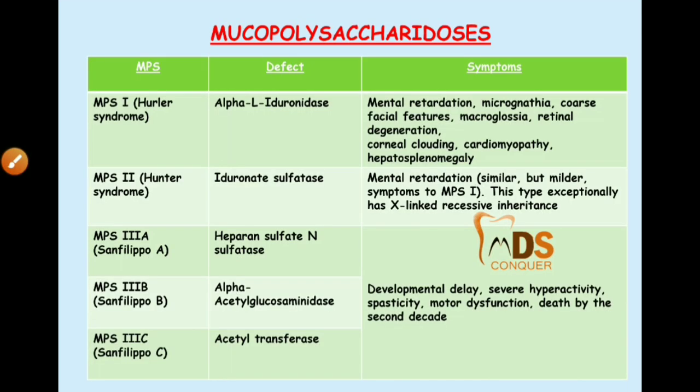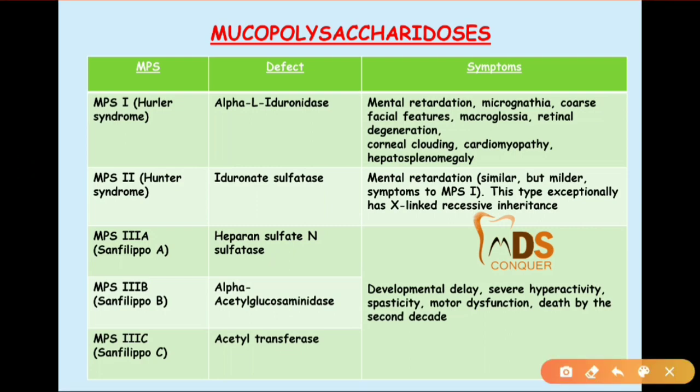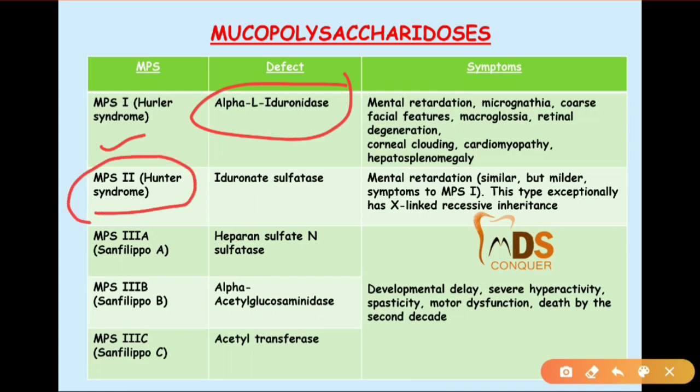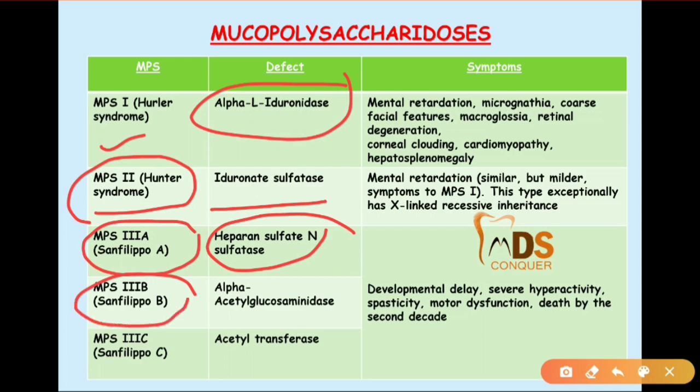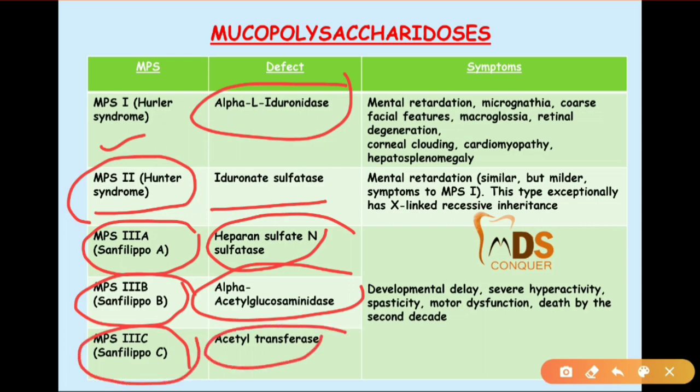Then mucopolysaccharidosis, and here you can see the first is Hurler syndrome, the defect in alpha-L-iduronidase. MPS 2 is Hunter syndrome because of iduronate sulfatase. MPS 3 is Sanfilippo syndrome because of heparan sulfate N-sulfatase. And MPS 3B is Sanfilippo B because of alpha-N-acetylglucosaminidase. MPS 3C is Sanfilippo C because of a defect in acetyltransferase, and these are the symptoms of this mucopolysaccharidosis respectively.